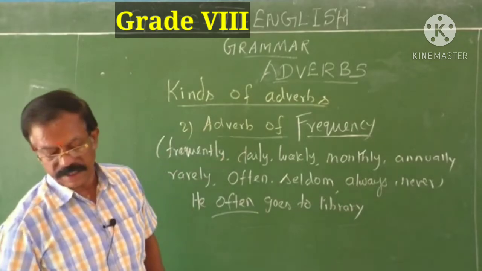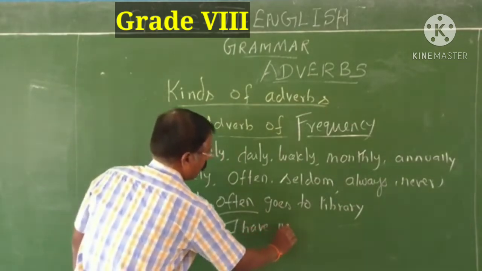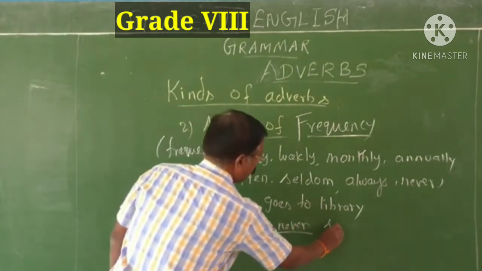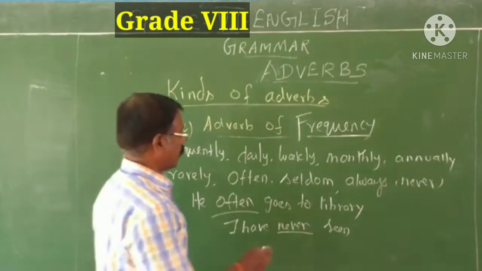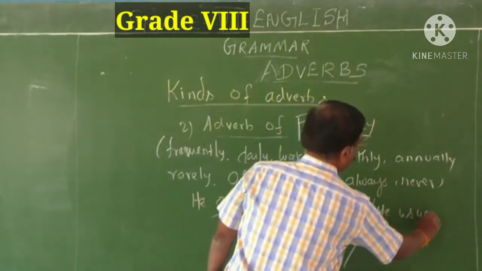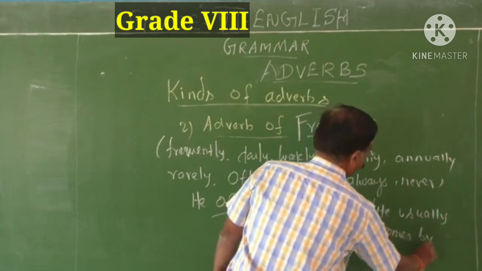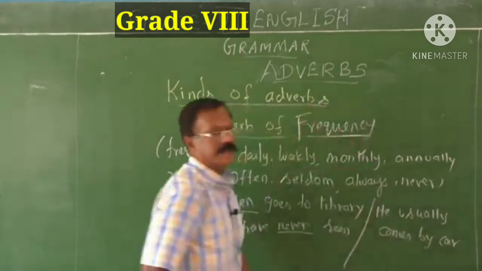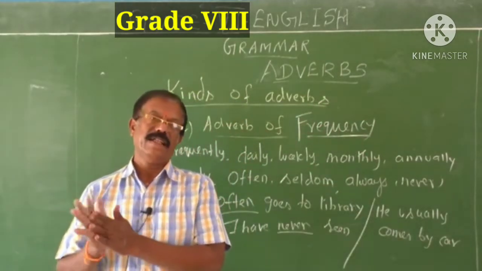I have never seen. Never is an adverb of frequency. He usually comes by car. He rarely reads English novels.